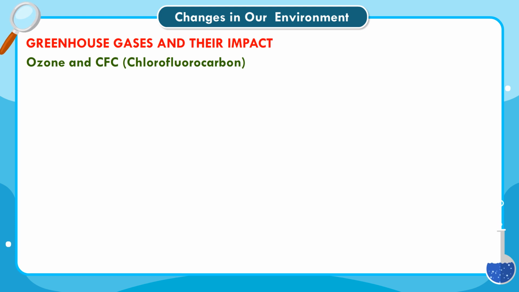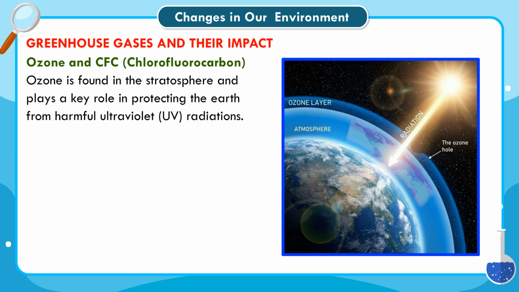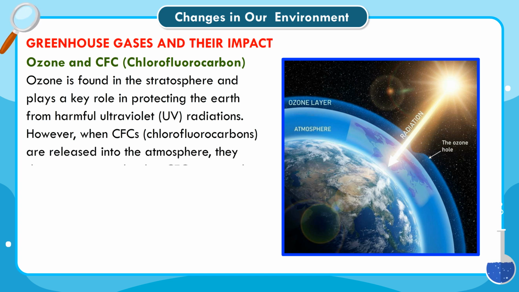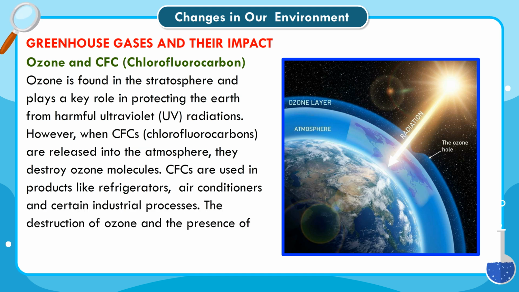Ozone and CFC, chlorofluorocarbon. Ozone is found in the stratosphere and plays a key role in protecting the Earth from harmful ultraviolet UV radiations. However, when CFCs, chlorofluorocarbons, are released into the atmosphere, they destroy ozone molecules. CFCs are used in products like refrigerators, air conditioners and certain industrial processes. The destruction of ozone and the presence of CFCs contribute to warming the atmosphere.